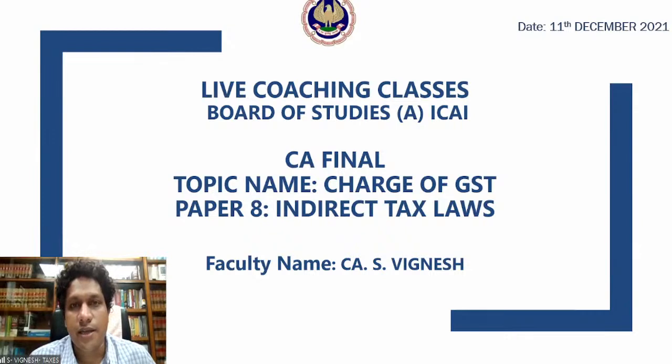Before that, let us recapitulate what we have learned till now. We have seen the constitutional provisions leading to GST, how exactly GST came into existence, and what were the amendments required to bring GST into the country. Moving forward, we also saw the concept of supply, the taxable event, section 7 of the CGST Act 2017, and the various schedules, that is schedule 1, schedule 2 and schedule 3 to the CGST Act 2017.